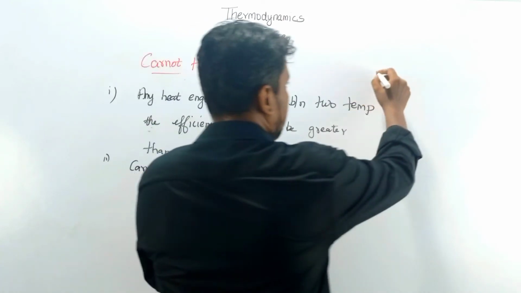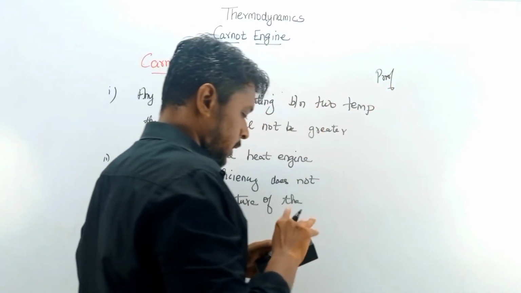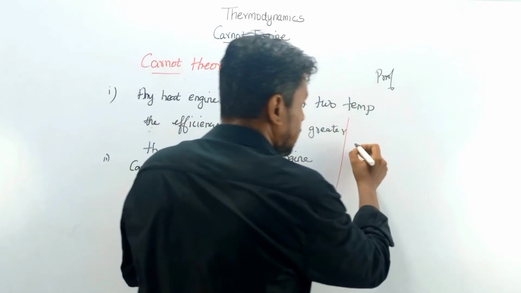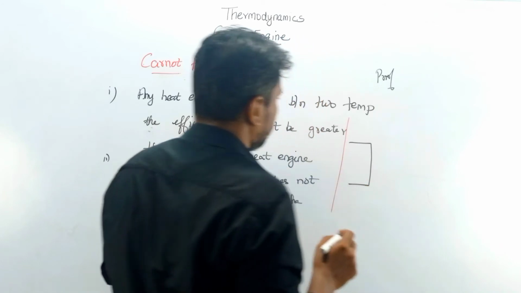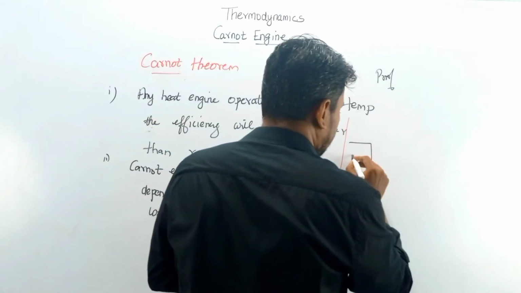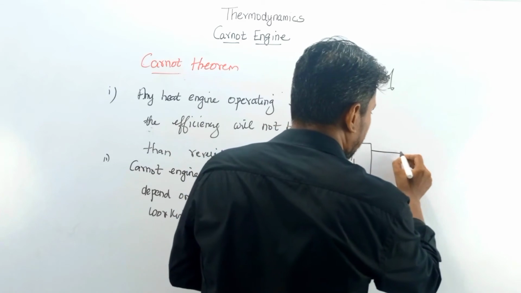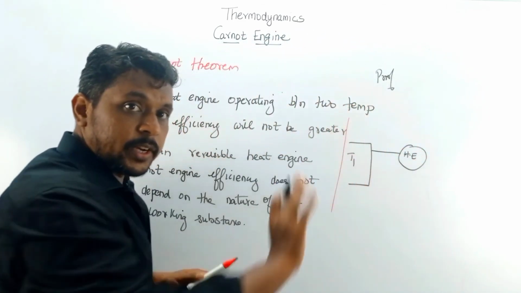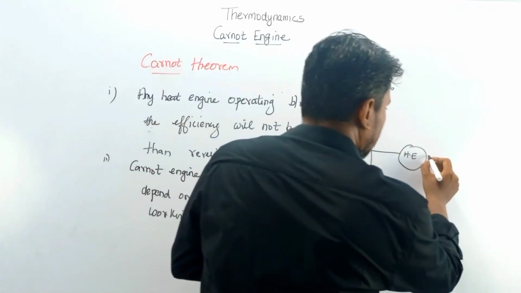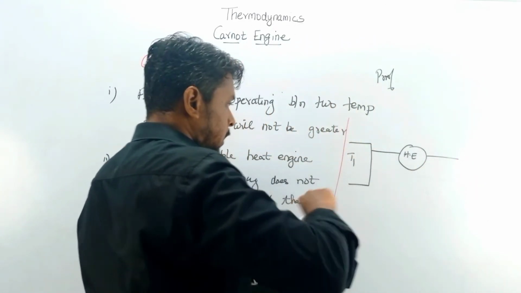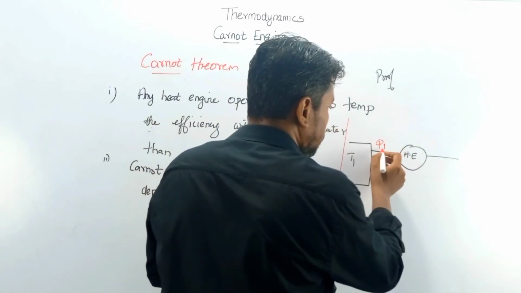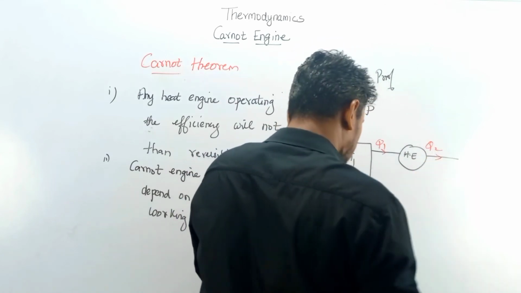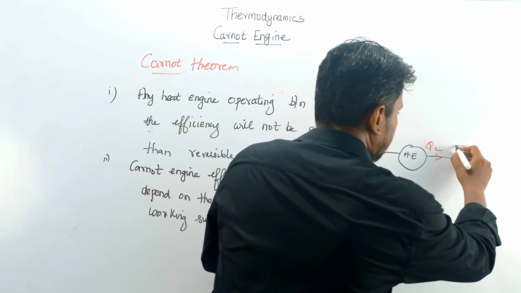So let us consider an arrangement like this. Let us take a reservoir at temperature T1. From this, heat is supplied to a heat engine. This heat engine is considered as an irreversible heat engine. Let us take a heat Q1 given as input to this heat engine. It releases a heat Q2 to this reservoir, which is maintained at temperature T2.